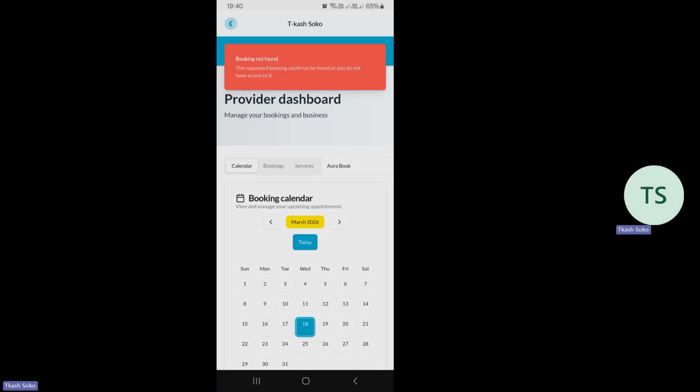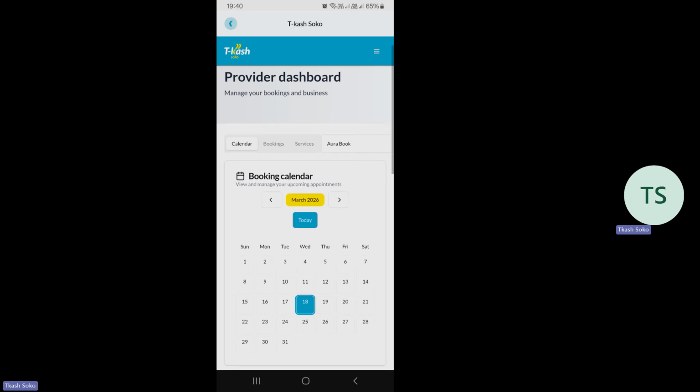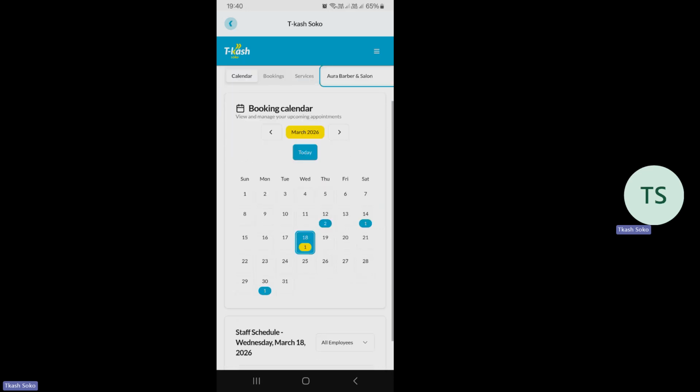So ikinipeleka kwa dashboard, unaona this booking was not found. So why? Because I'm on the wrong shop. Hapo kwa calendar, under the calendar bookings and services, I'm at the Aura book. So I need to switch from the Aura book to the Aura Baba and Salon, which is the second option there. And once I come to that section, then you can see on that year, there is one booking that is now appearing. So that is how people will be able to book for services from you.